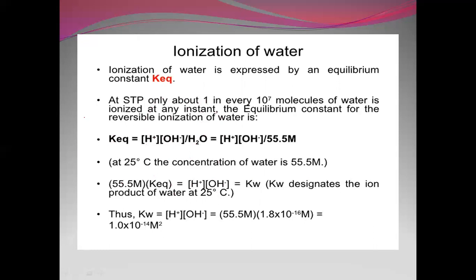The equilibrium constant for the reversible ionization of water, we are taking the molar concentration divided by 55.5, so that is how we got 55.55, dividing 1000 by 18 grams. So when you multiply 55.55 into 1.8 into 10 to the power of minus 16, you get the value as 1 into 10 to the power of minus 14. That is the ionic product of water.